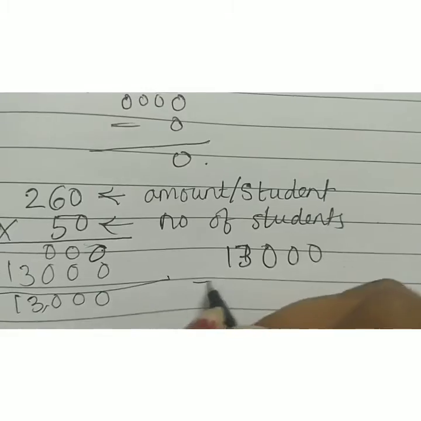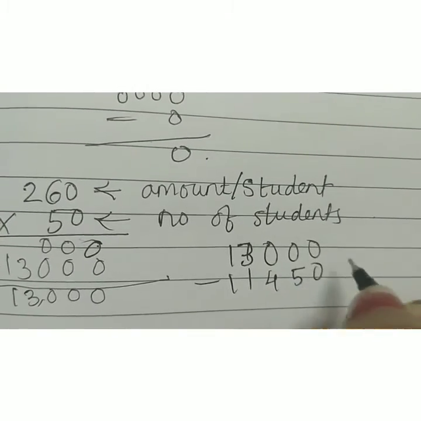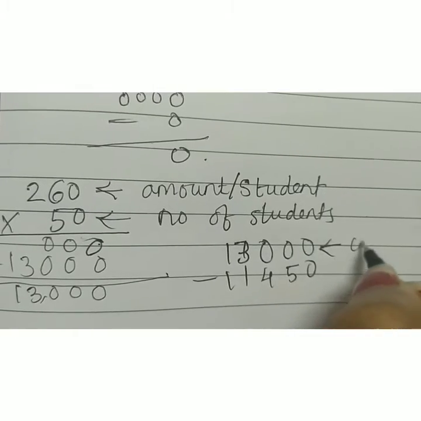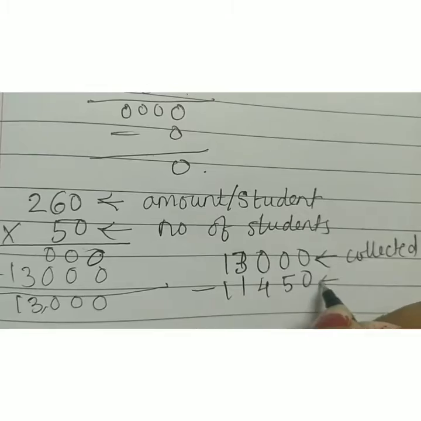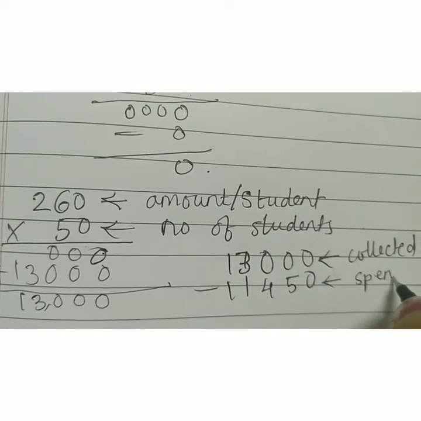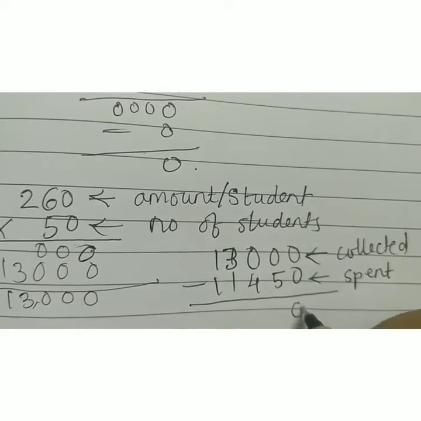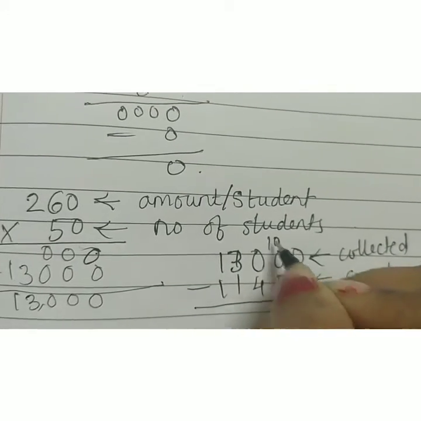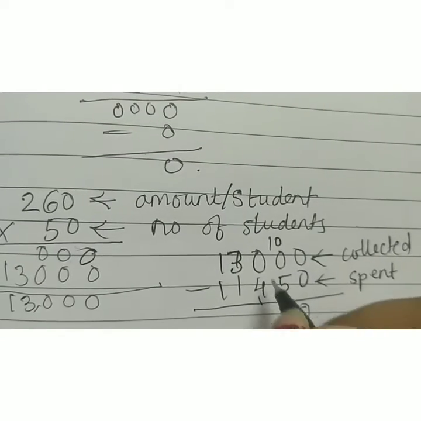13,000 minus 11,450, because this was collected. We collected this much amount and we spent this much amount, and now we will see what is left. Borrow, give it back. So we have 5.